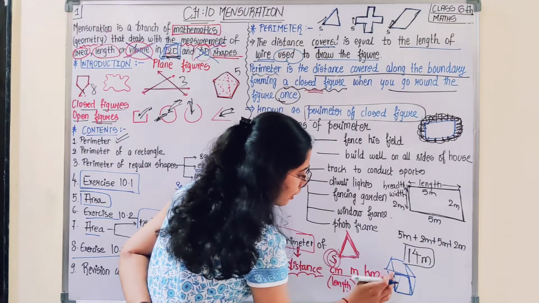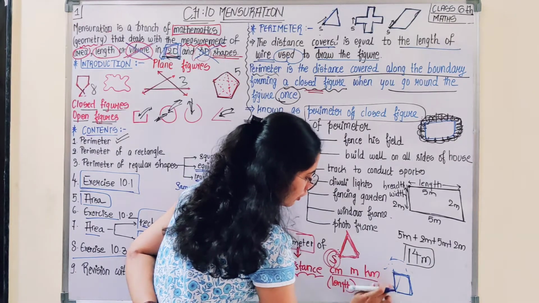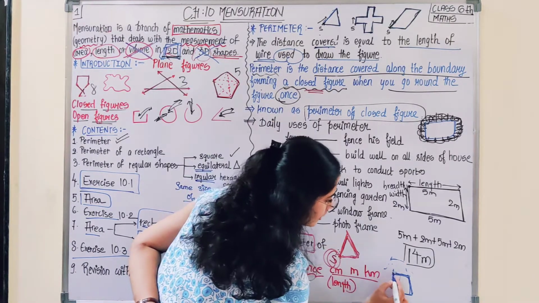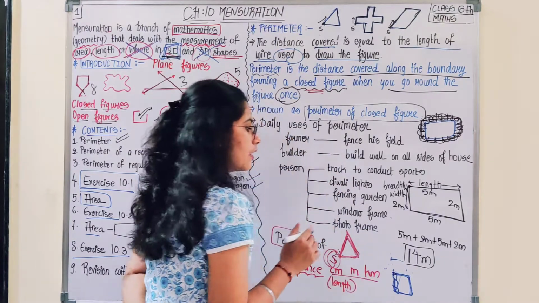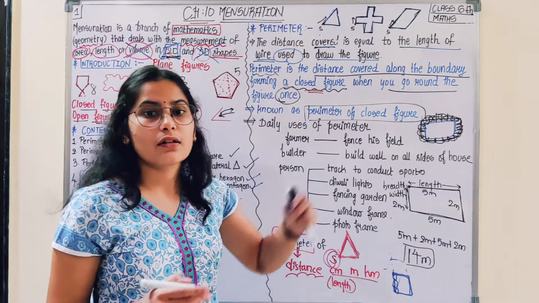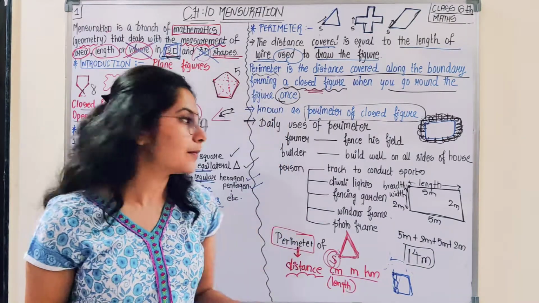So to make these walls, he should require the length of the floor, that is, how many bricks are needed here. That means to build the walls, he has to calculate this length and ultimately calculate the perimeter.